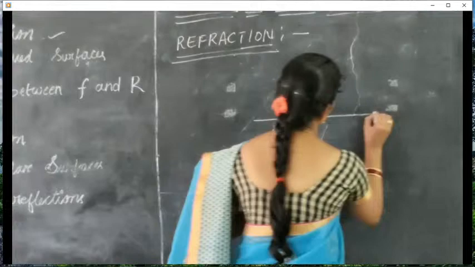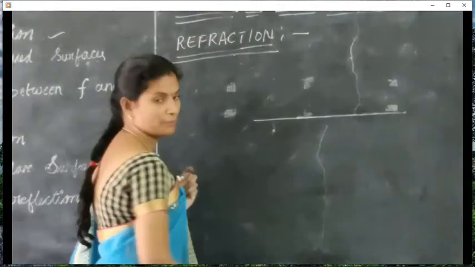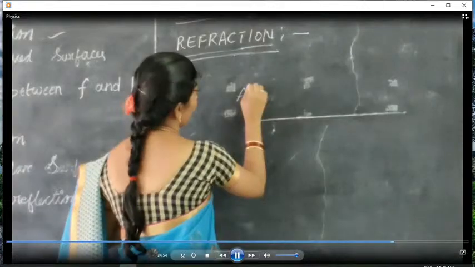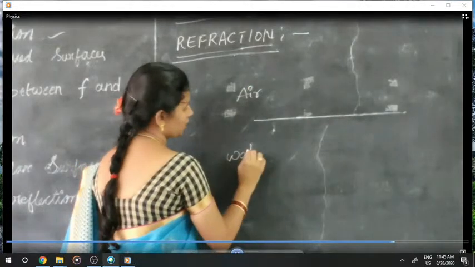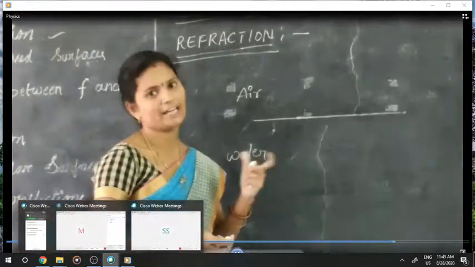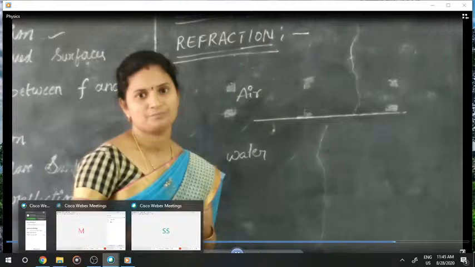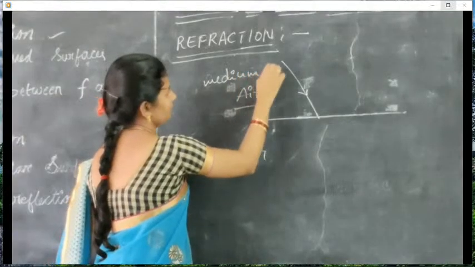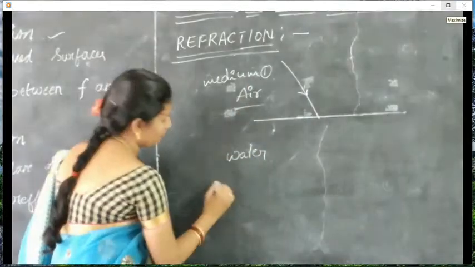Consider this is the separation of the medium. This is the air medium, and this is a water medium, or glass or alcohol or anything. The air medium is medium 1 and this is medium 2.